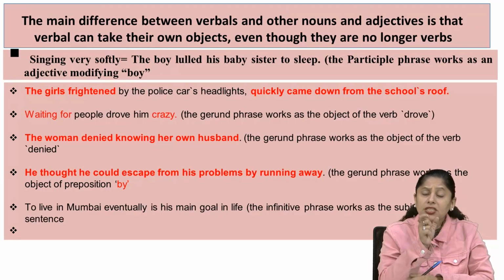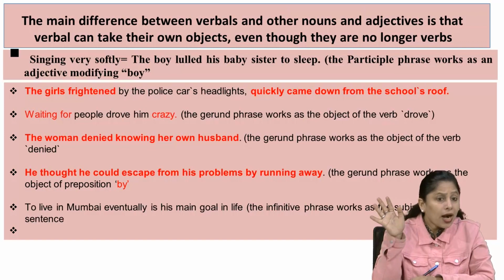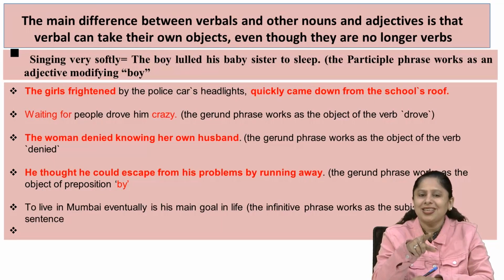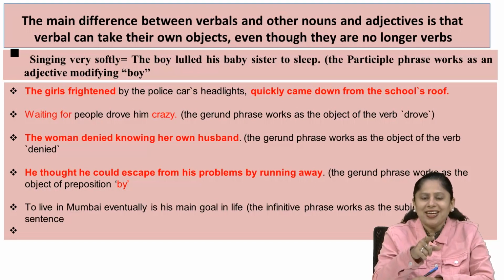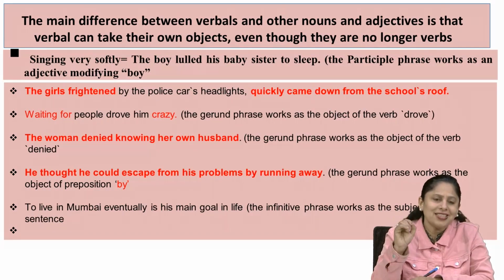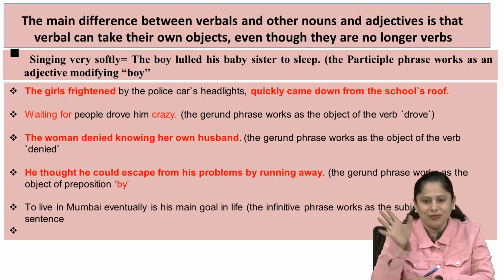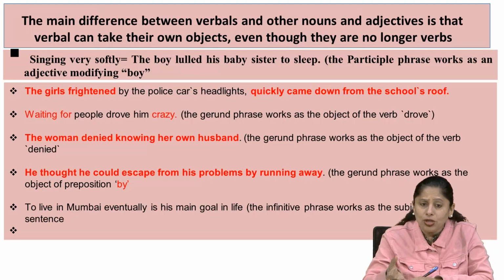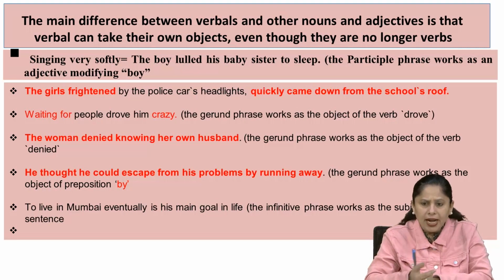So here singing very softly is a participle phrase, a verbal phrase, but it is functioning as the adjective of the noun. Functioning in the sense it is working as the adjective of the noun. Do you agree? Of course you agree, because you can see that it adds something more about the word boy. That's why it is the adjective.